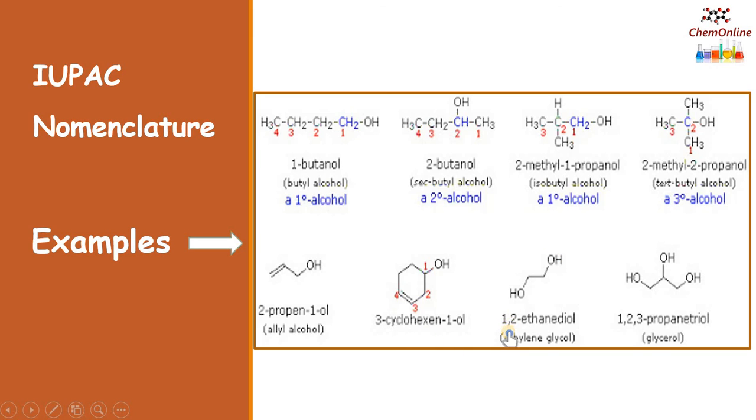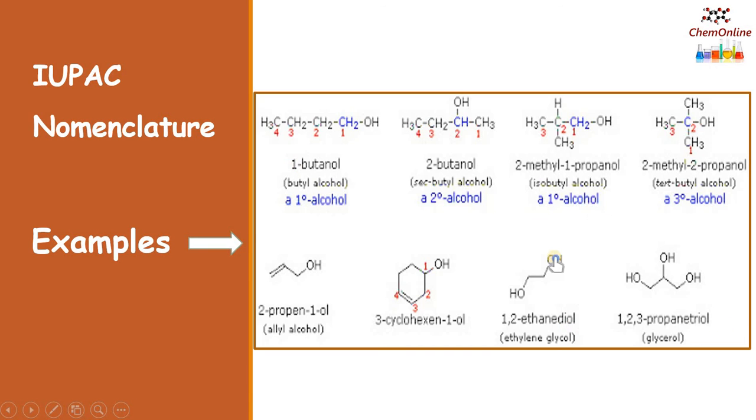This is a dihydric alcohol, so 1,2-ethane diol. And here is a trihydric alcohol, so it is 1,2,3-propane triol. Please note that in dihydric or trihydric alcohols, the letter E of the alkane is not removed. Okay, ethane diol, propane triol.